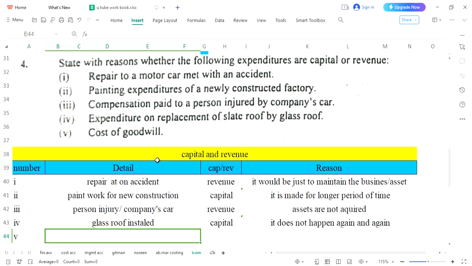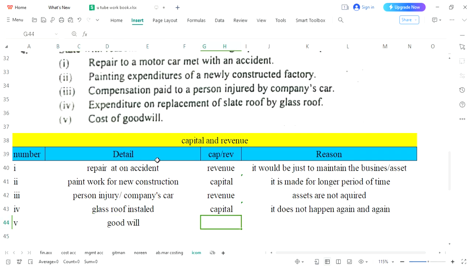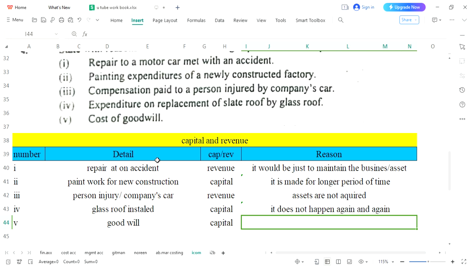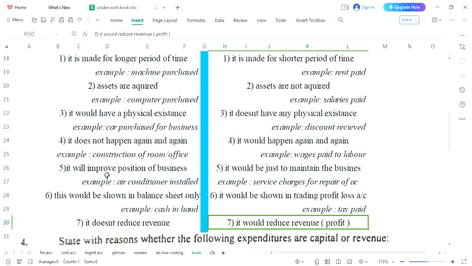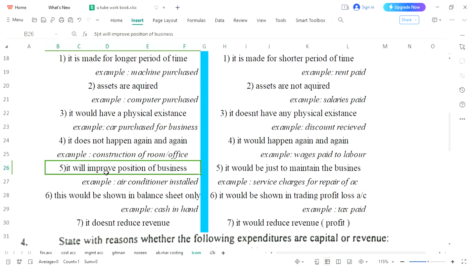In the previous question we have already understood goodwill means good name, and good name would not be created within a shorter period of time. It would be an effort put in for so many years. Sometimes I have said a full life is needed to create goodwill, so that is why it is capital. So how will you deal with it? It will improve the position of the business.